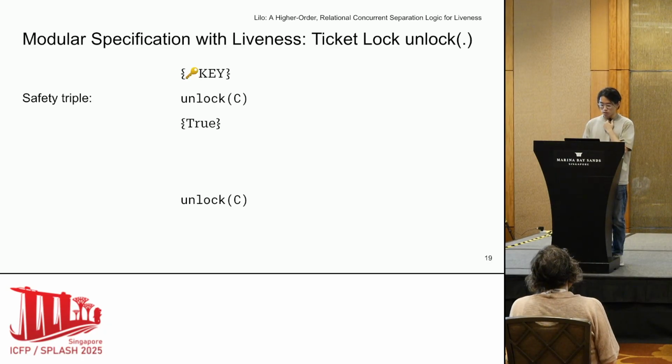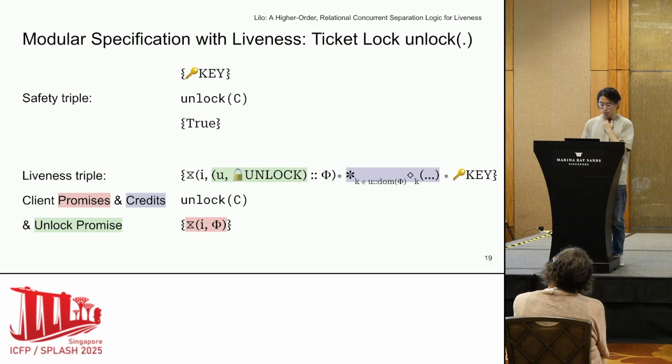As one can see, a safety triple for the unlock simply returns the key token. However, Lilo's triple needs to handle client promises and the unlock promise. We handle the client promises in a similar way as the lock triple, and the unlock promise is fulfilled internally by the unlock function. I'd like to remark that the lock triples naturally prevent deadlocks because of the finiteness of the progress credits.